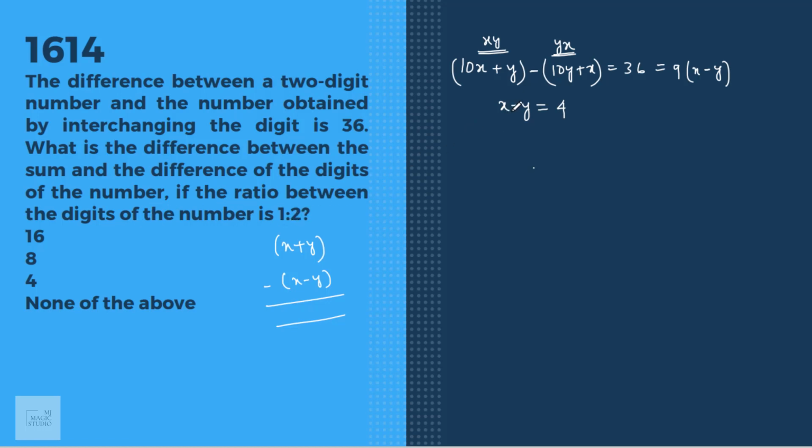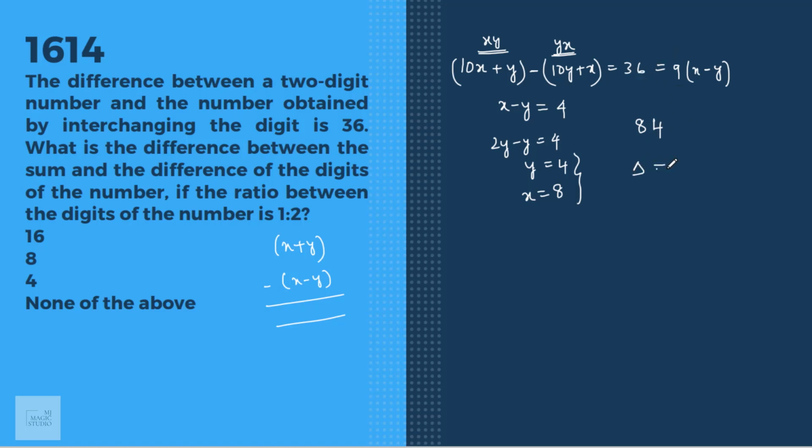1:2. Now the ratio of x to y is 1:2, so let x equal 2y. That means 2y minus y is 4, y is equal to 4 and x is equal to 8. That means the number we are looking for is 48. No, it's 84. 84 minus 48 will give 36.